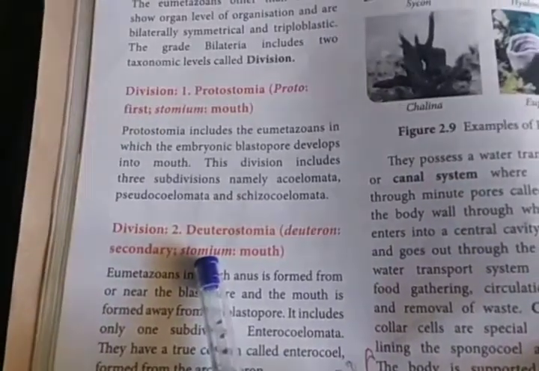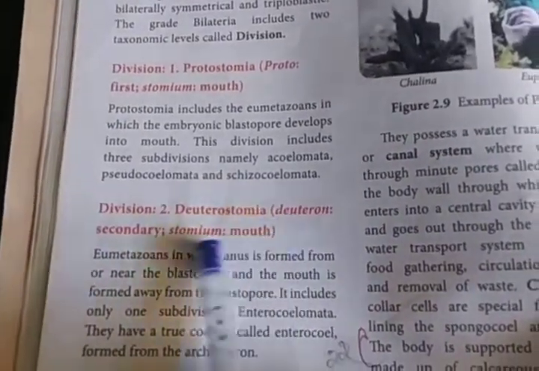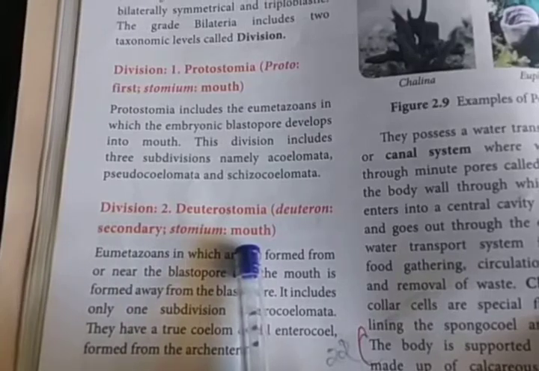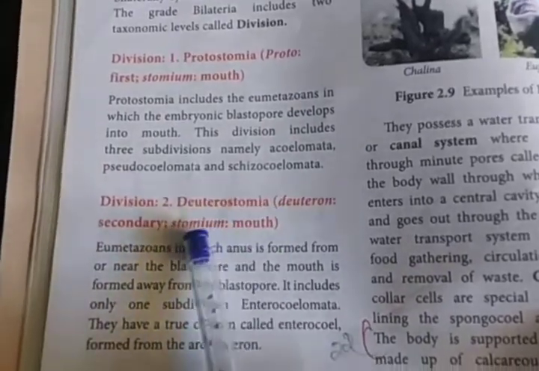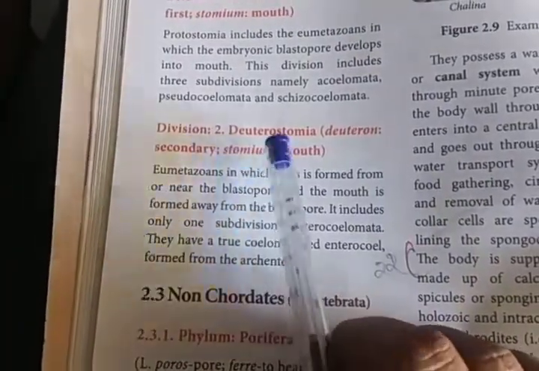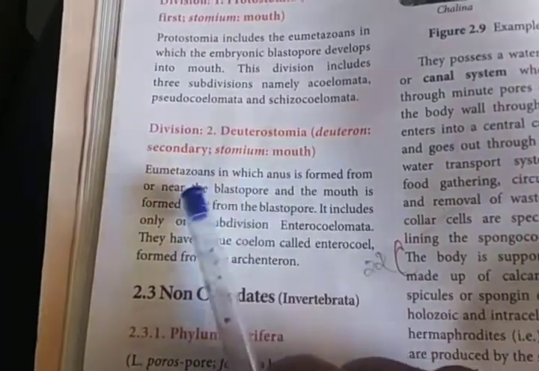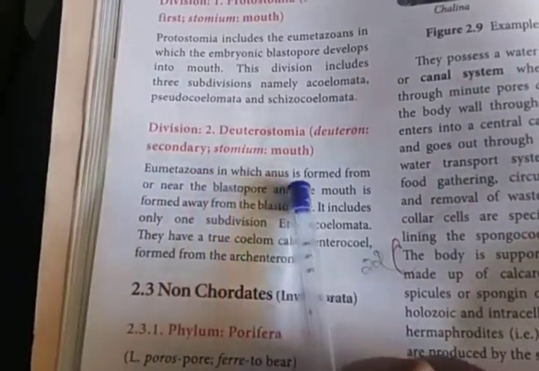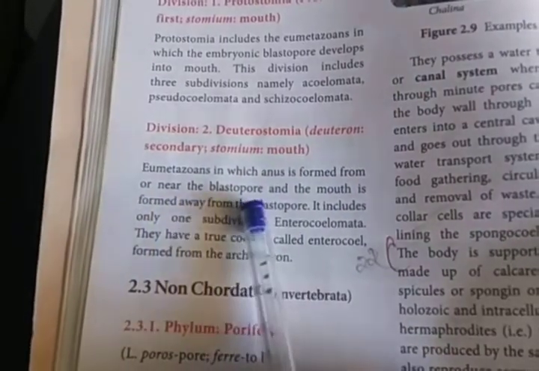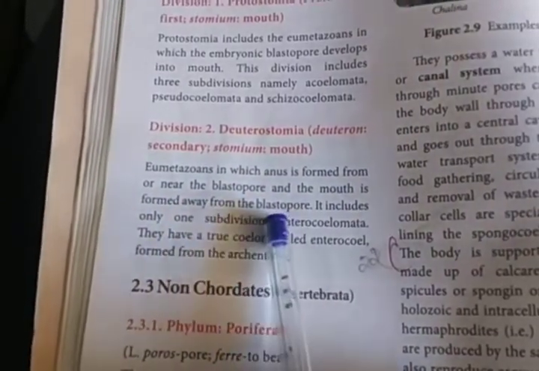Then the division 2, Deuterostomia: deuteron means secondary, stomia means mouth. Other than the mouth, another secondary opening is also present in this division, which is known as Deuterostomia. Eumetazoans in which the anus is formed from or near the blastopore and the mouth is formed away from the blastopore.